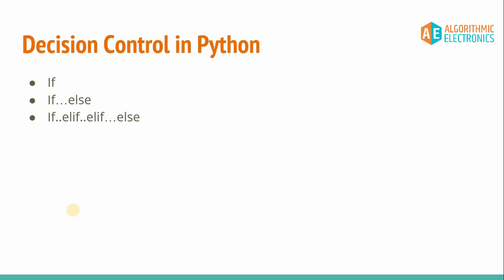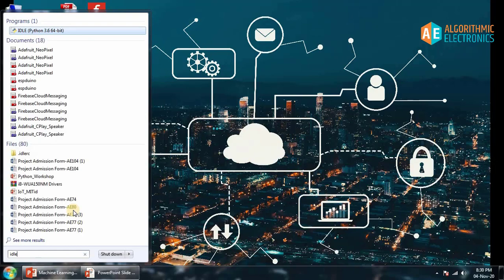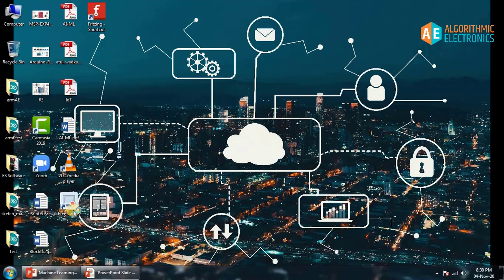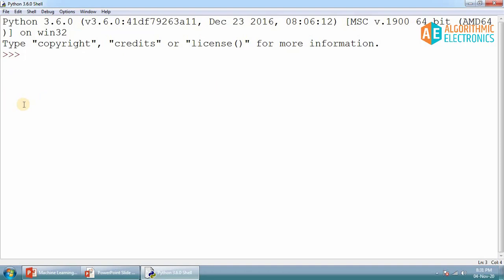Now we'll start actual programming for this kind of if else structure. Now I'll open the IDE. The shortcut will not be automatically created on the desktop, but you can create it if you want. Secondly, you can start the Python IDE or Python shell from the Windows search. Now I have opened the Python shell, and we can start using some if statements in our program.